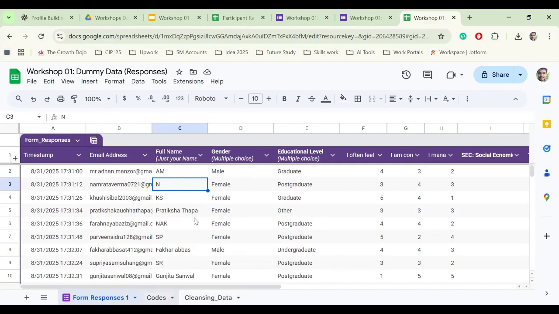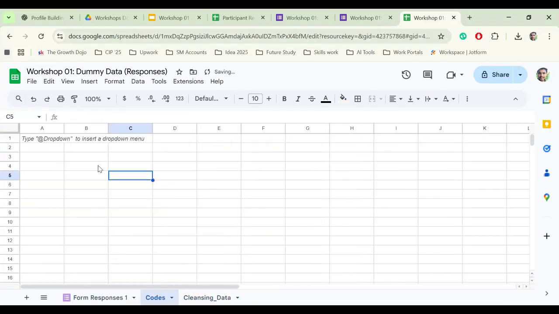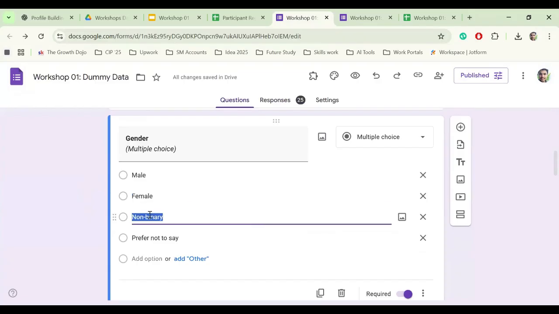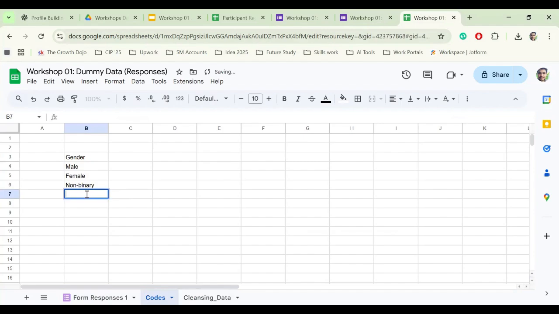And then in the next step, I code my data. For example, gender. We go to the next sheet and say gender. This is our variable, our question name. In gender, we have 4 categories: male, female, non-binary, and prefer not to say. We just give numbering to it: 1, 2, 3, and 4.